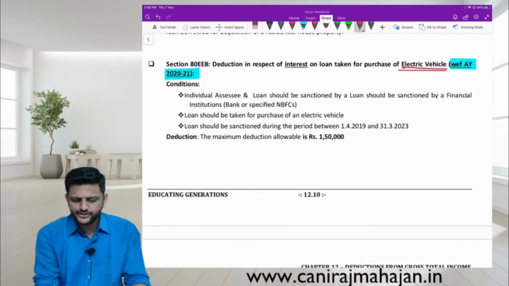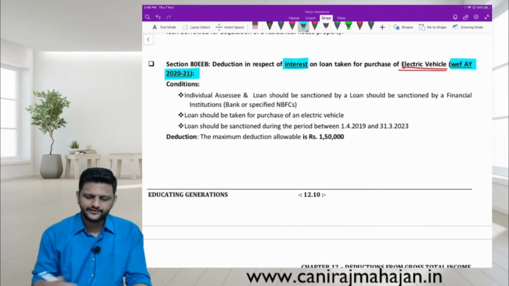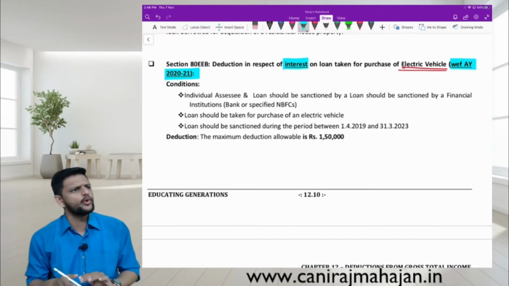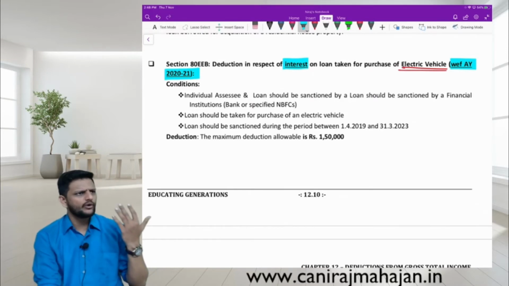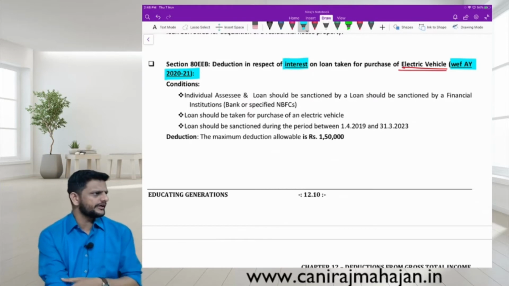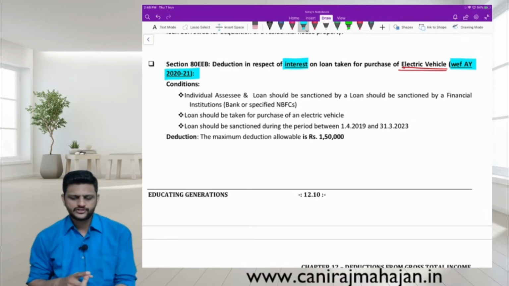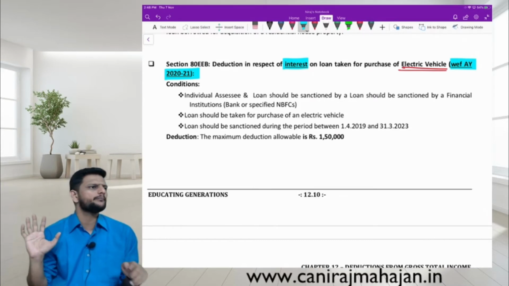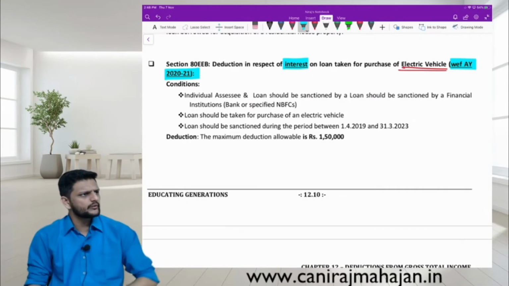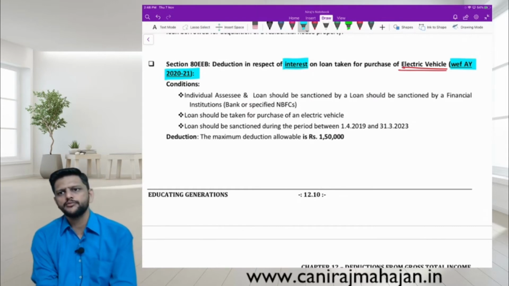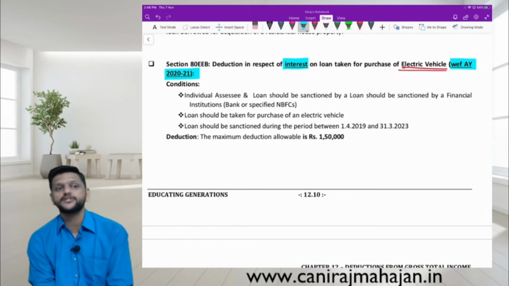Check. Interest, pay attention. Deduction in respect of interest on loan taken for purchase of electric vehicle. This is, I think, one of the first loan only which is allowed for personal consumption. You may take a car, motorbike or TV, fridge, whatever. That was not much of a helping you at all for any deduction. But for electric vehicle, this is being allowed for the first time. Okay, and this has nothing to do with the purpose of business. They are obviously not saying that this will be used for business. If at all it is used for business, then what will happen? If at all it is used for business, then it will go under motor car or PGBP. You will claim depreciation on it, isn't it?